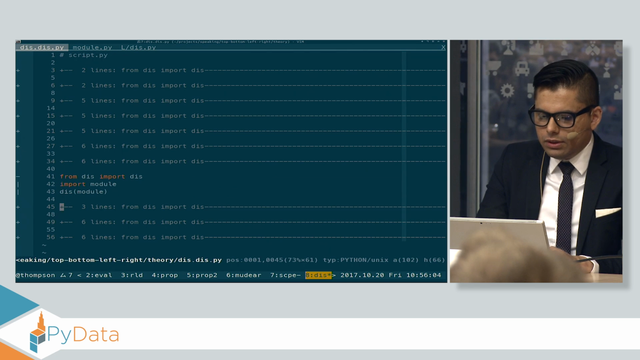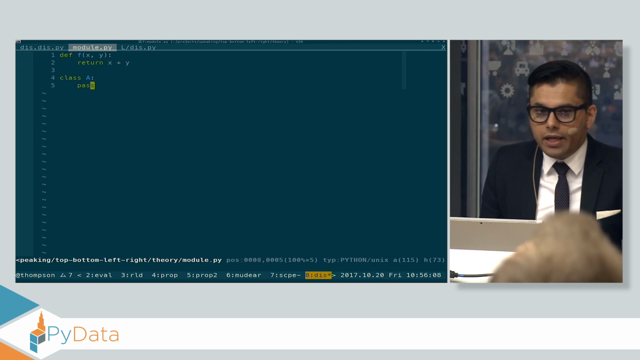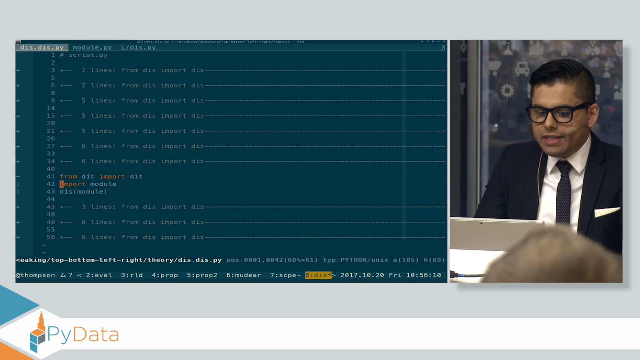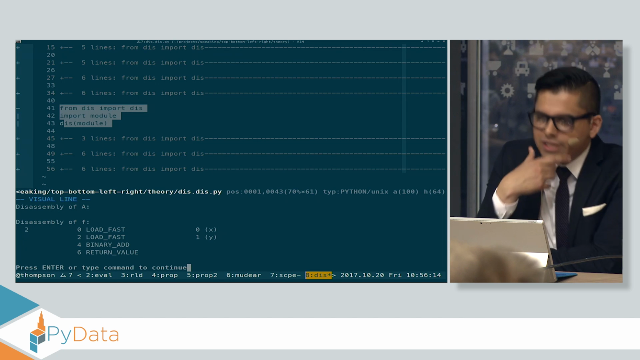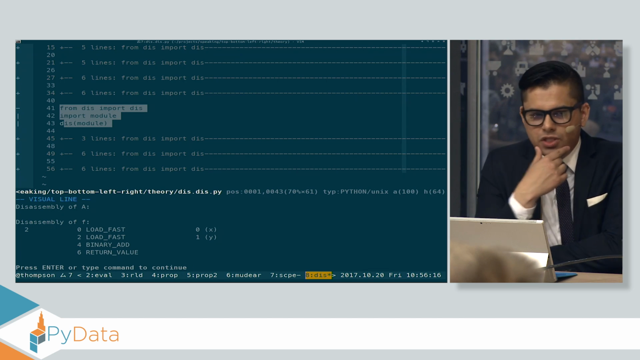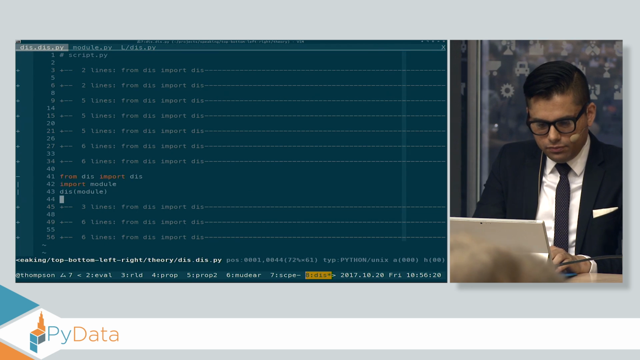Okay. Let's take a module that looks like this. It just has a function that was defined and a class that was defined. And let's try and disassemble that module. Well, you can see it went in and tried to disassemble each of the constituent parts. So nothing too different than what I saw before.